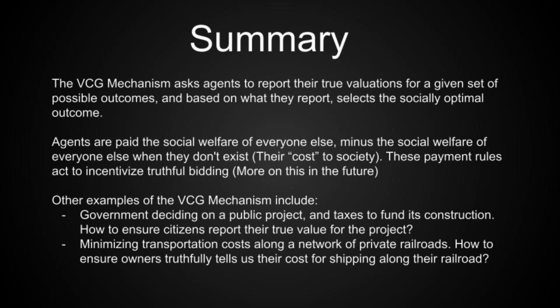Another example could involve transportation networking. There could be a network of privately owned railroads, and perhaps we may need to transport goods from one location to another, and we'd like to minimize the total cost of transportation. We could ask the owners of each railroad to report to us their individual costs for utilizing their routes. But if we're assuming that each owner is self-interested, they may have an incentive to lie about how much it costs them to ship goods across their railroad. One of these owners could tell us that their cost is a lot higher than it really is, just so that they could avoid the financial burden of us shipping along their route.